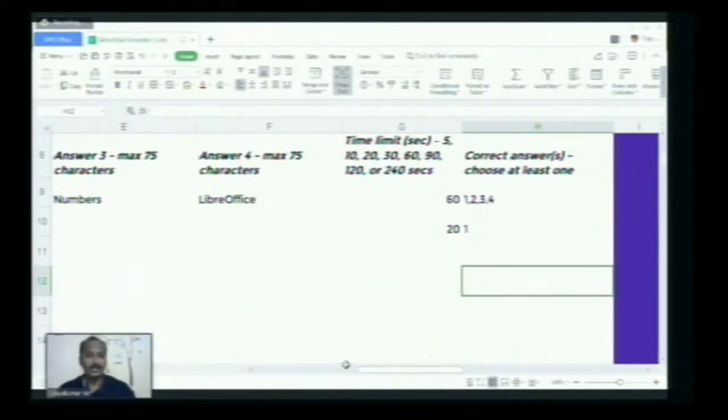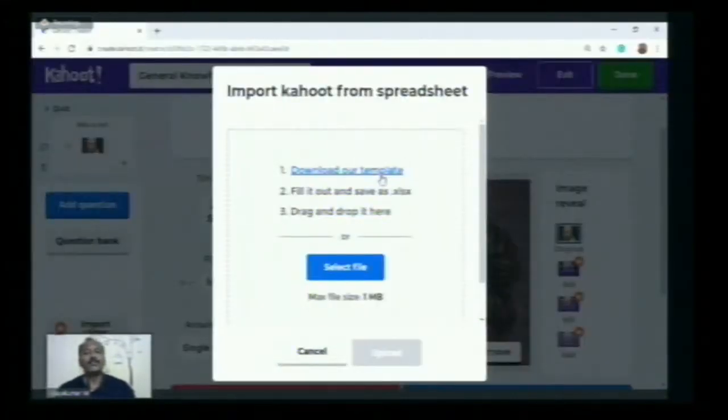Let me share the screen again where I left. So after downloading our template, you can enter all the questions, then fill it out. After completing all the questions with their answers, you just select the file and upload it. Once you upload it, all the questions will be in the form of the quiz, like the sample questions we added now. Like that, we can do it.